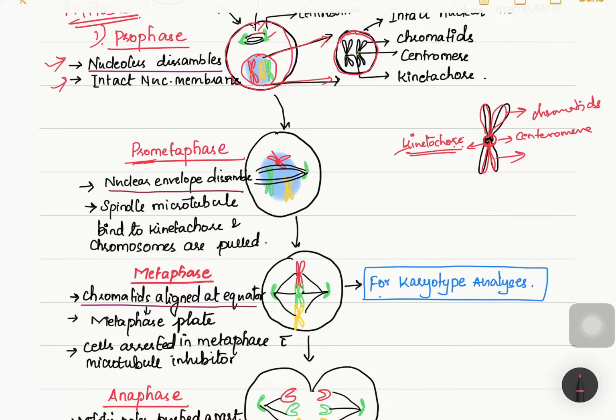In prometaphase, the mitotic spindle will come to the center and it will be binding to the centromere, and it is trying to pull the chromosomes. But in this stage the mitotic spindle has entered here, so our nuclear envelope has already been disrupted, and this microtubule is attached to the chromosomes and it is pulling them apart. So this is what is happening in prometaphase.